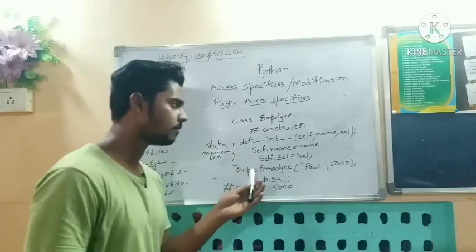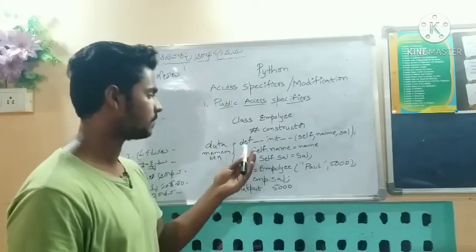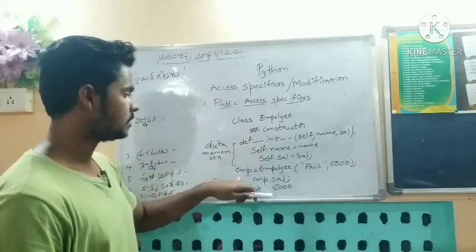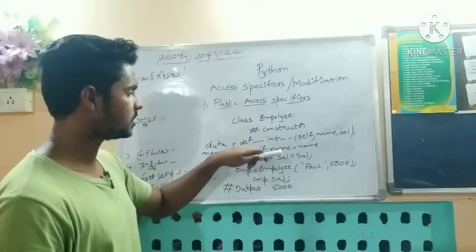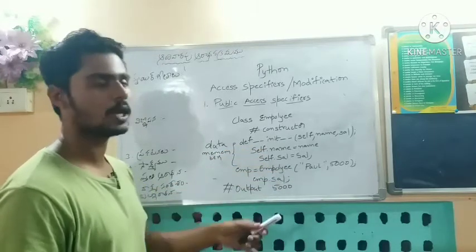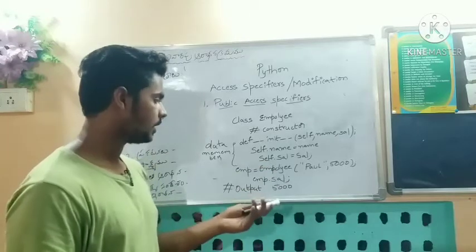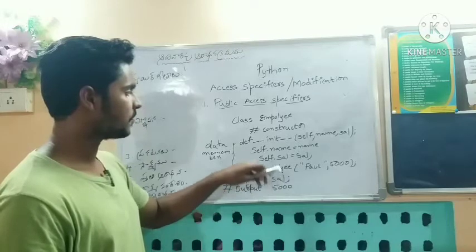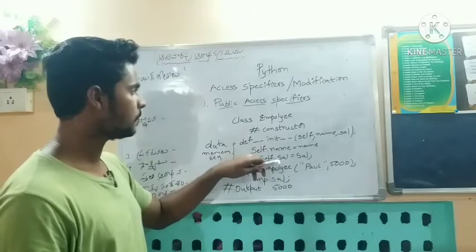It means it can be accessed from any part of the program. Here is the parent one, here is the child one. We can call the properties from parent to child without initializing, by using inheritance. Here emp.sal can be accessed from public scope.